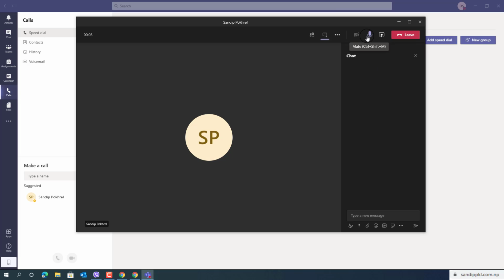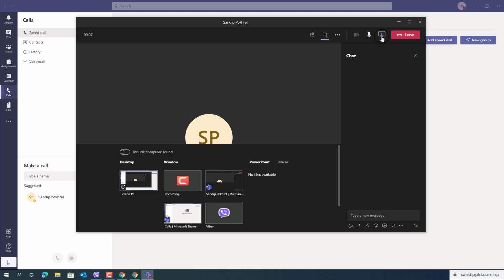Next, you can enable camera from here and mute and unmute your mic from here. After this, you can see share screen. You can share your content from this option. By this way, you can share entire screen or a window, or you can browse files directly. If you want to share any audio files or video over your meetings, you need to include computer sound so that your sound will be shared with your participants.